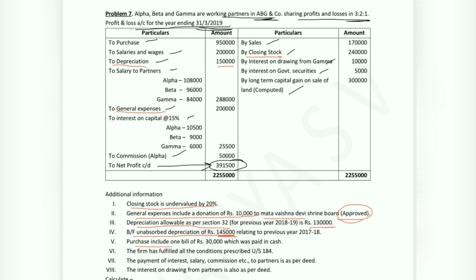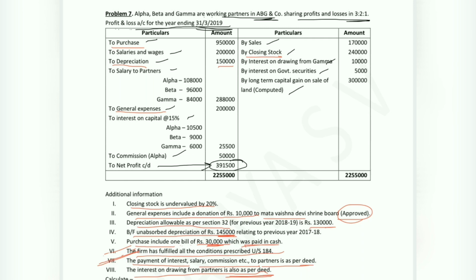Now we have purchases which include one bill of rupees 30,000 which was paid in cash. So we have an adjustment for purchases as well. The firm has fulfilled all the conditions prescribed under section 184. Payment of interest, salary and commission is as per partnership deed. Interest on drawings from partners is also as per the deed.